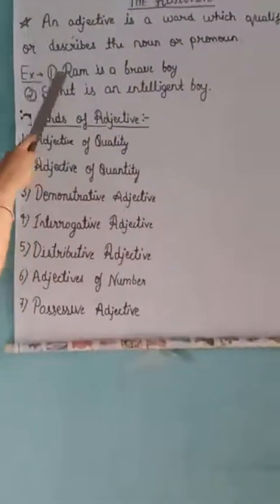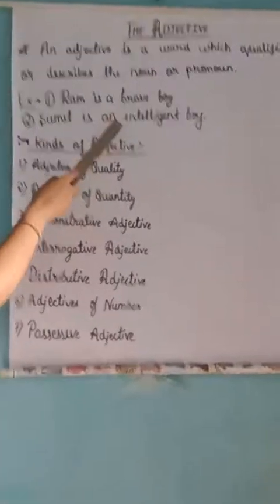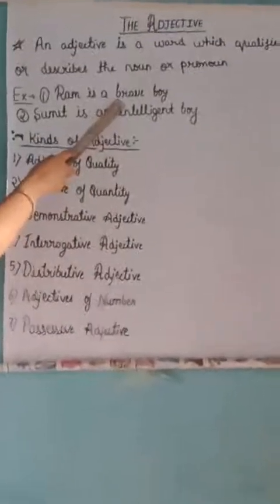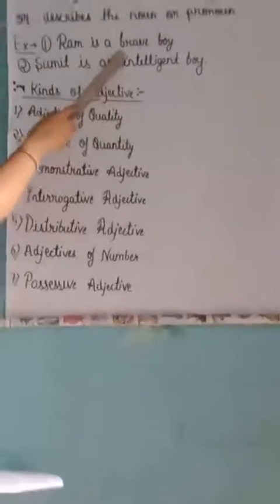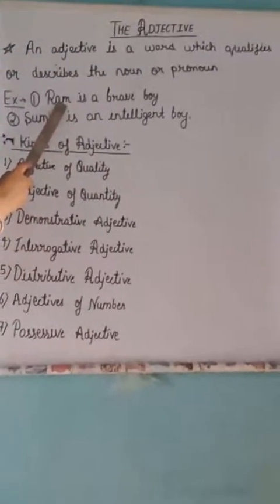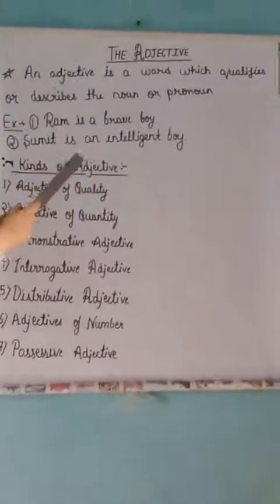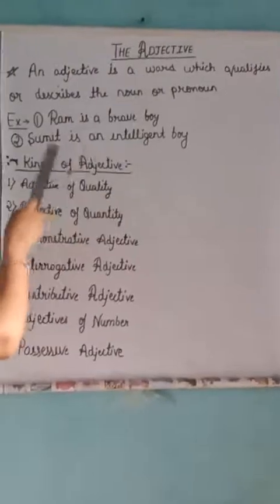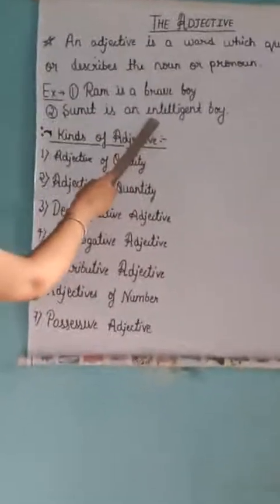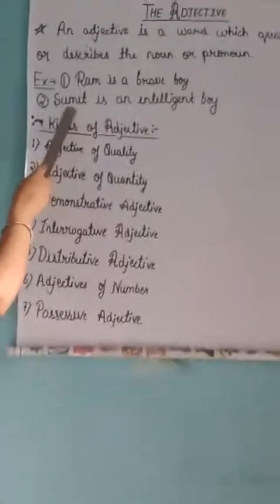For example, Ram is a brave boy. To be brave is the quality of Ram. Since Ram is a noun, hence brave is an adjective. Number two, Sumit is an intelligent boy. In this sentence, the word intelligent qualifies the noun Sumit.